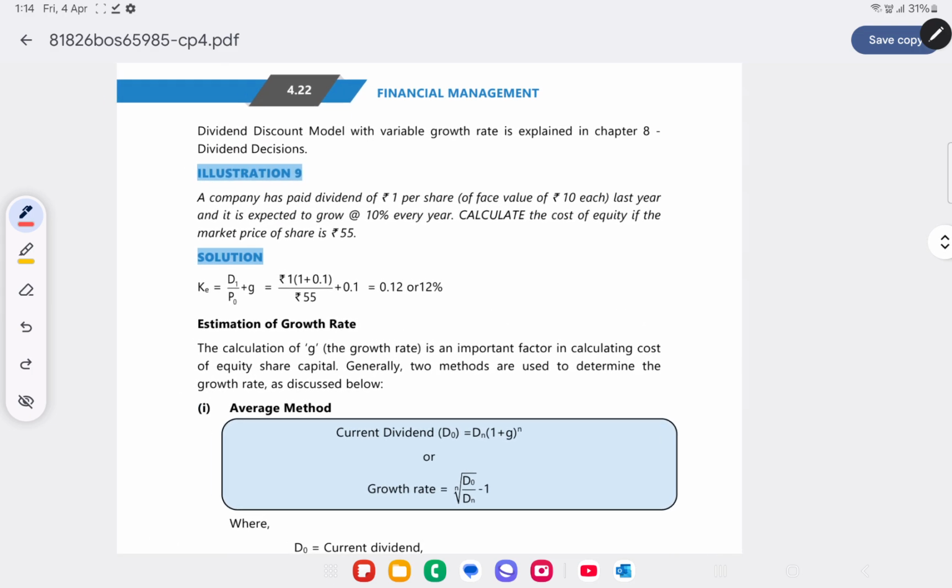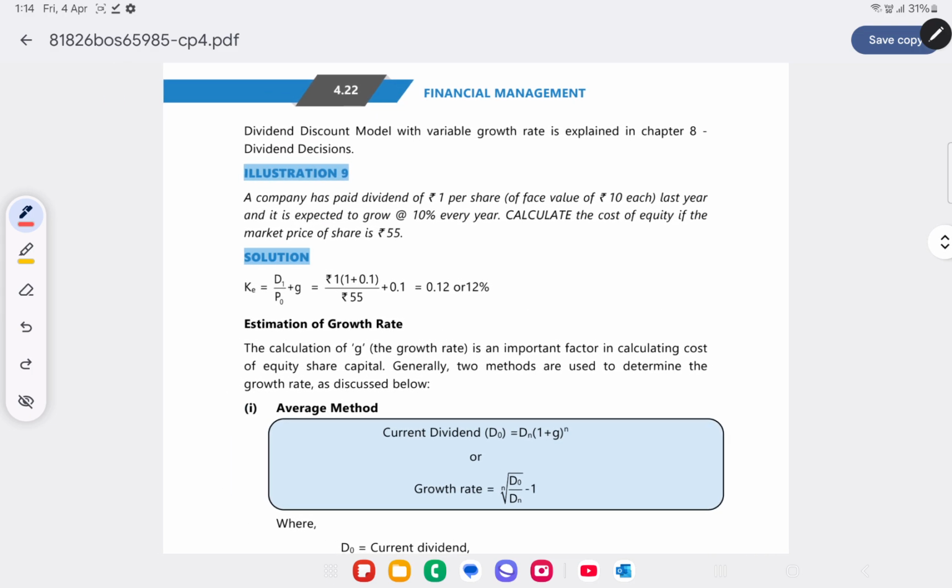We are moving on to illustration 9. For that, I think you have to see a few more formulas and then work out these sums, which we will do in the next video.